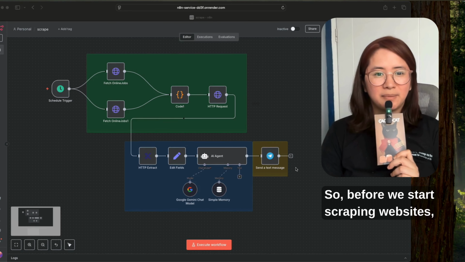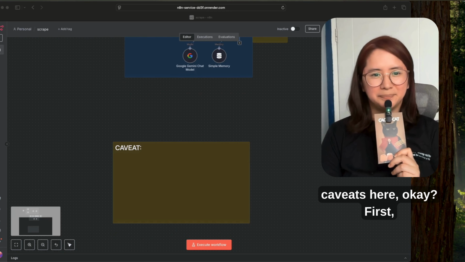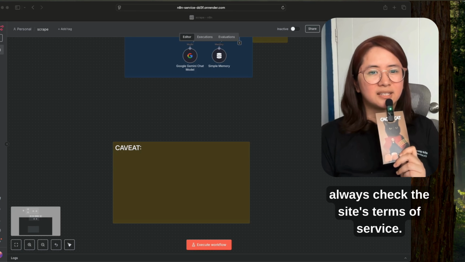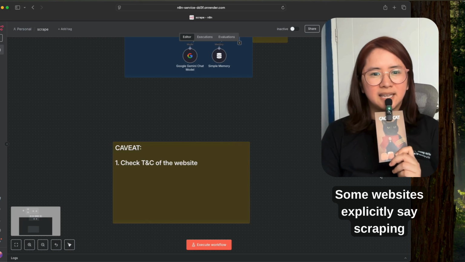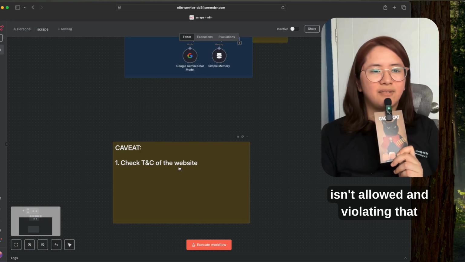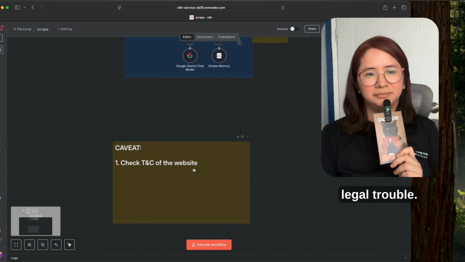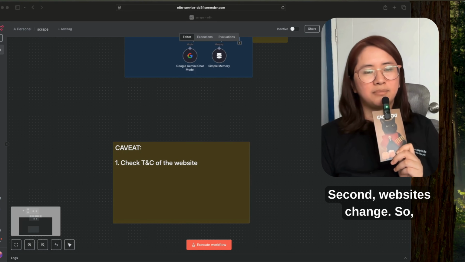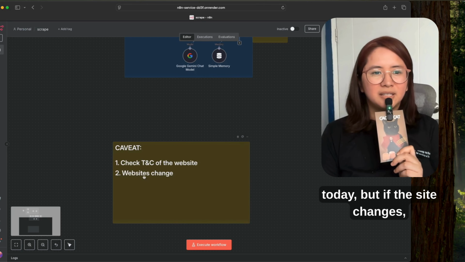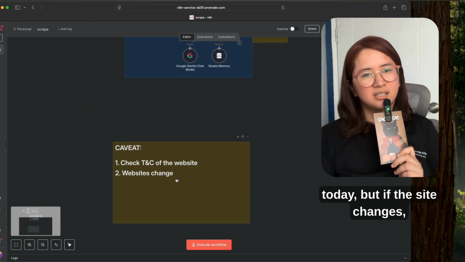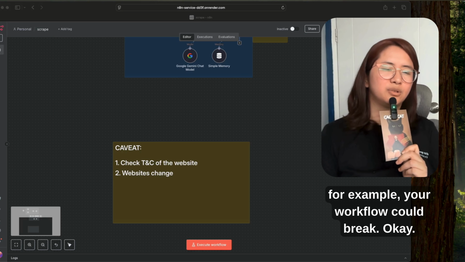So before we start scraping websites, we need to talk about a few important caveats here. Okay. First, always check the site's terms of service. Some websites explicitly say scraping isn't allowed, and violating that could get your IP blocked or worse, legal trouble. Second, websites change. So, your scraping code might work perfectly today, but if the site changes its HTML structure tomorrow, for example, your workflow could break.